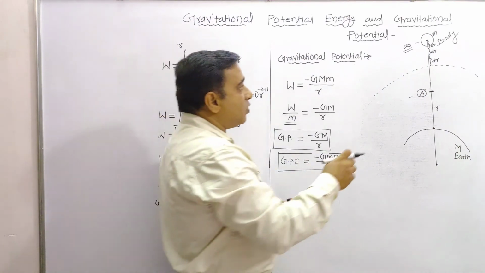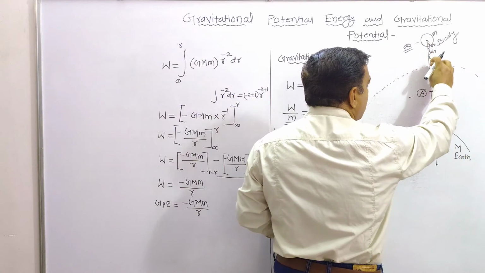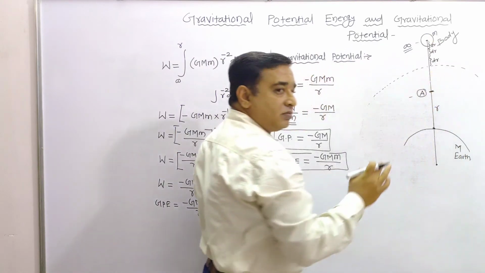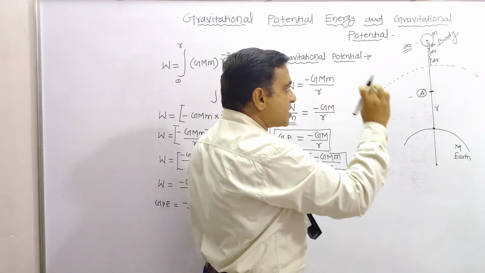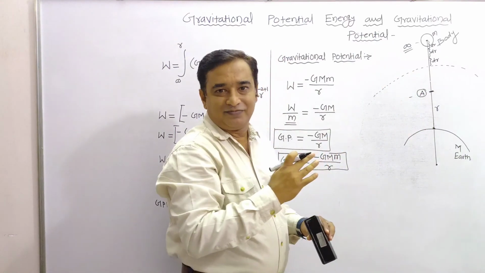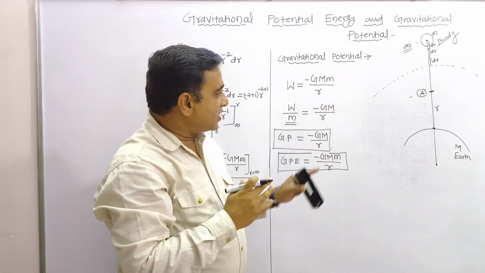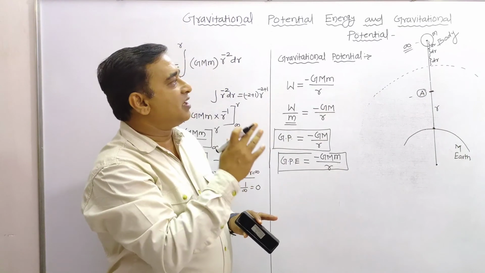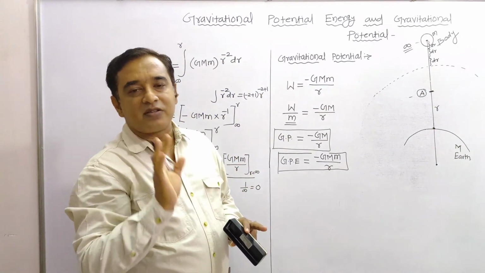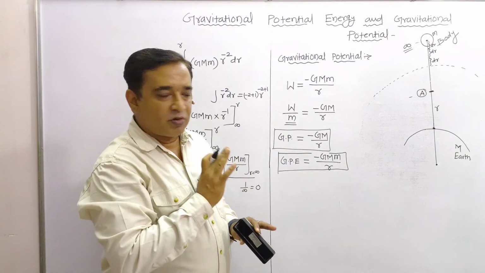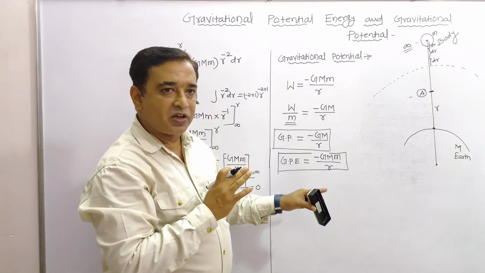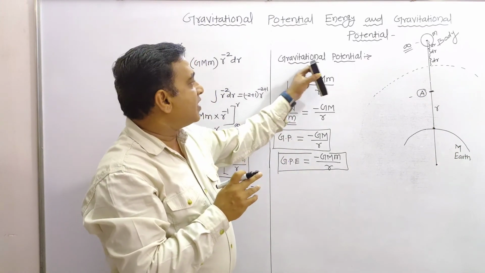But here it goes within a small displacement, so we need to integrate the small displacements. That integration is shown, and here is the formula for you. This is the basic concept to get the formula for the gravitational potential energy, and then later on gravitational potential.